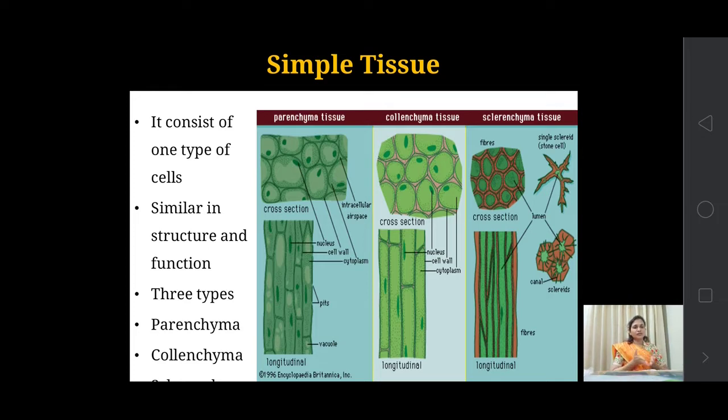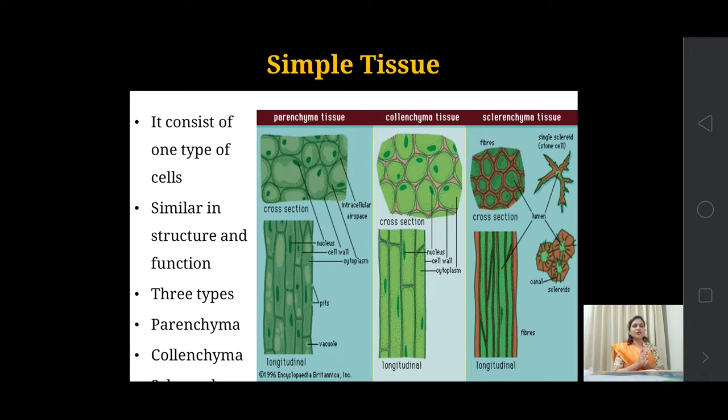Now come to our first type of permanent tissue, that is simple tissue. It consists of one type of cells, as we have discussed earlier.